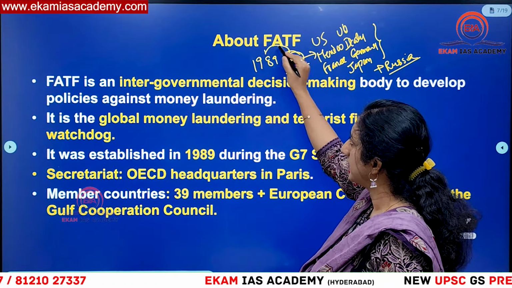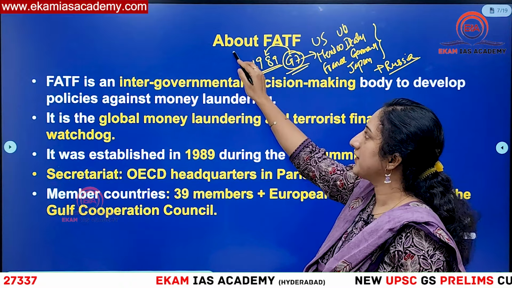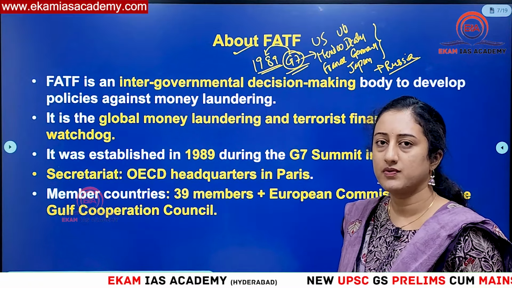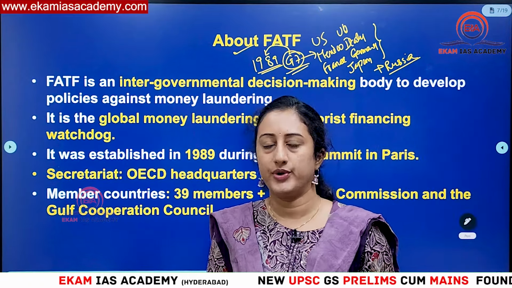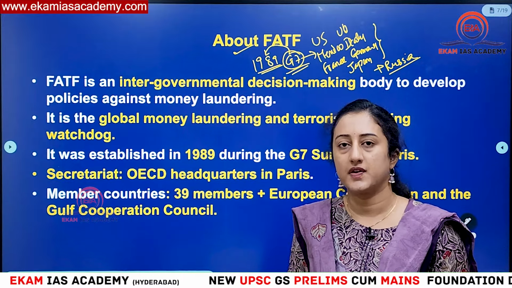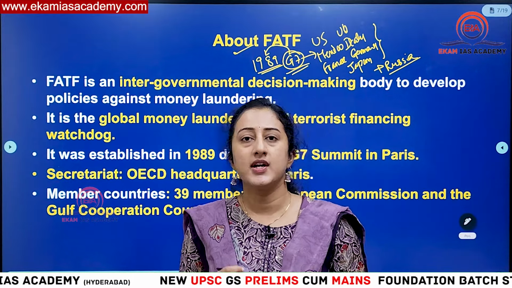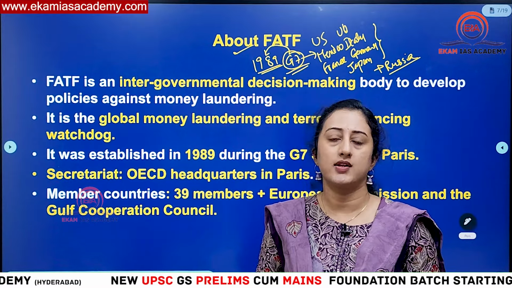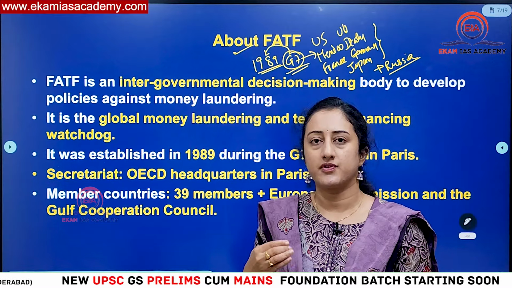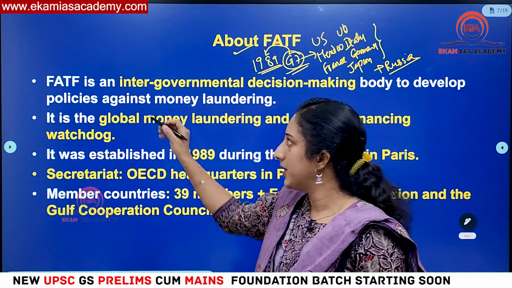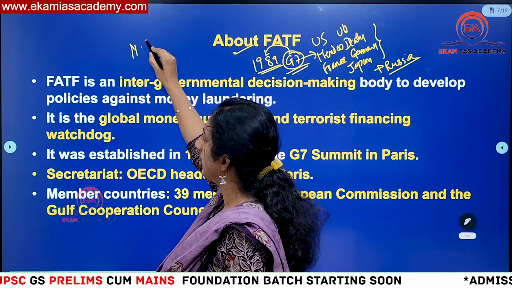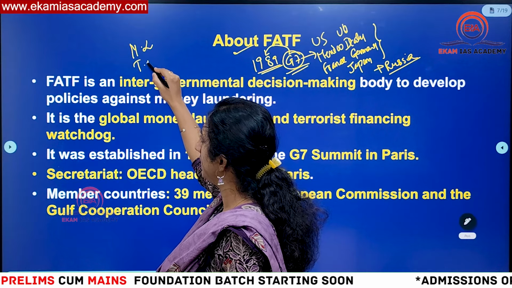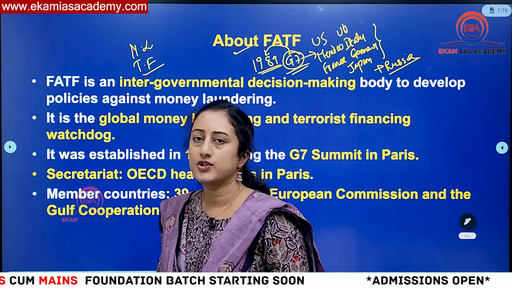At the G7 summit which happened in 1989, this FATF was established. So first most important thing you need to know. Then what is the role of FATF, in what aspects is it functioning? At the time of establishment, it was entrusted with two responsibilities. One is prevention of money laundering, and at the same time prevention of terrorist financing. So what are these two things?